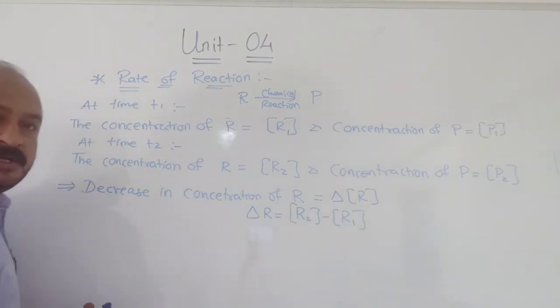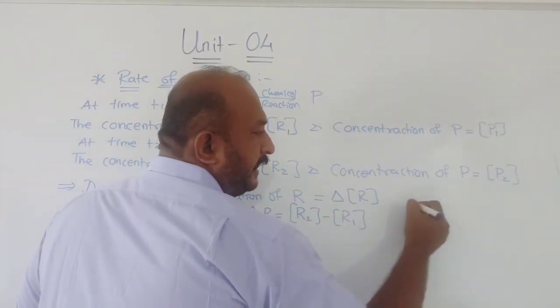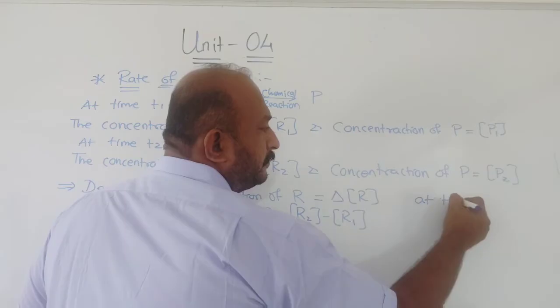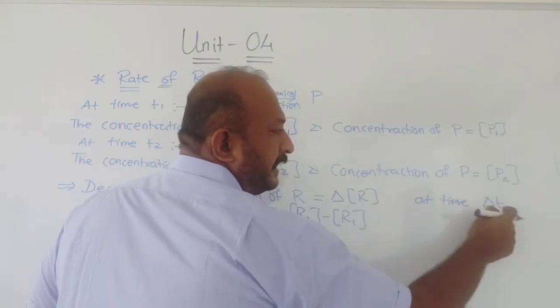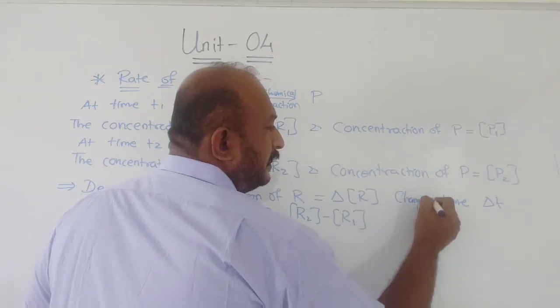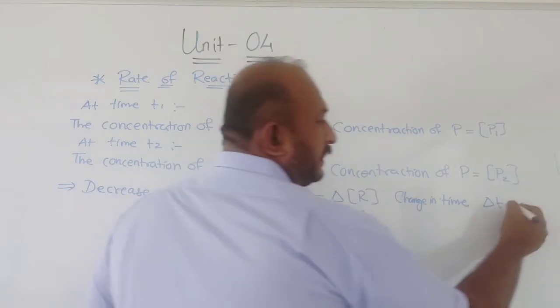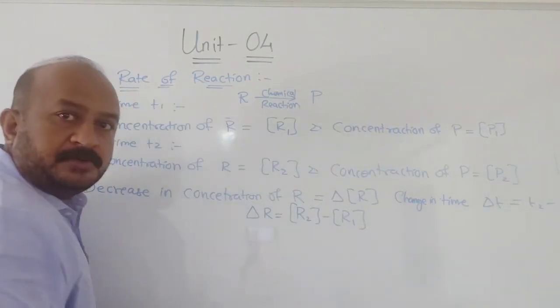And the change in time, delta T, we can write as T2 minus T1. This is the time duration we are talking about.